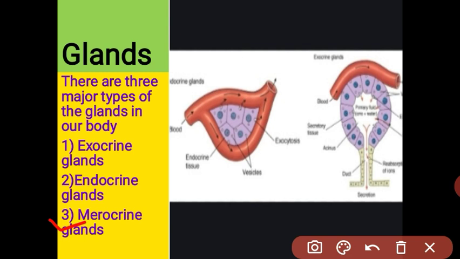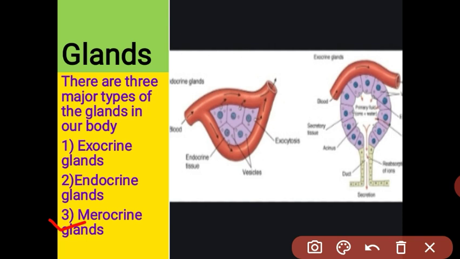Got it, students? What is meant by gland? There are three types of glands present in our body. Exocrine gland means the gland which secretes its hormones through a duct to the target organ. This gland is called an exocrine gland, like the liver, stomach, salivary gland. The salivary gland secretes saliva, and with the help of a duct it pours into the buccal cavity.